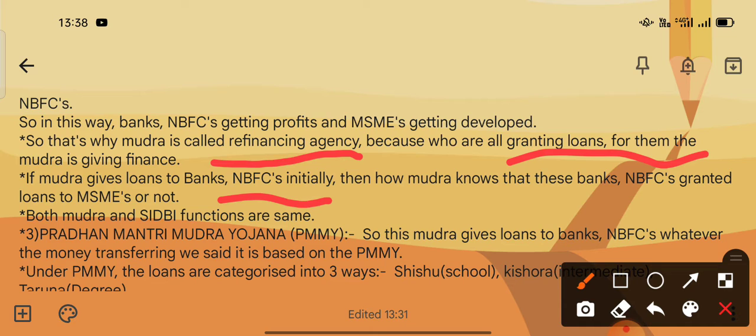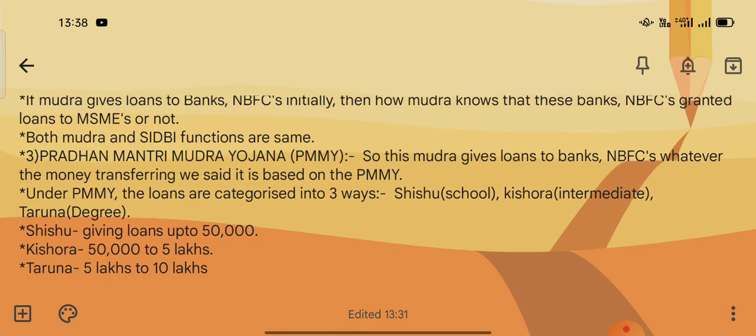Mudra gives loans in the form of refinancing, meaning after the banks and NBFCs provide loans to customers and micro enterprises, and after verifying all the documents, Mudra gives loans to the banks. That's why it is a refinancing agency.